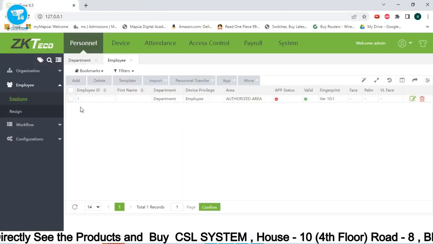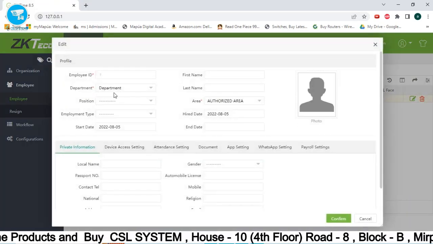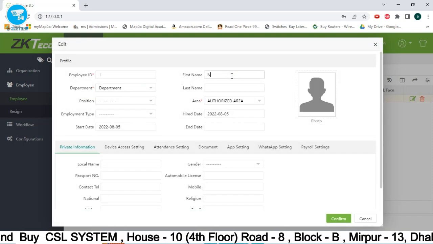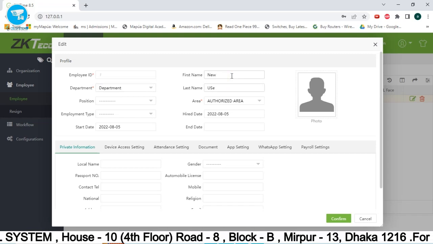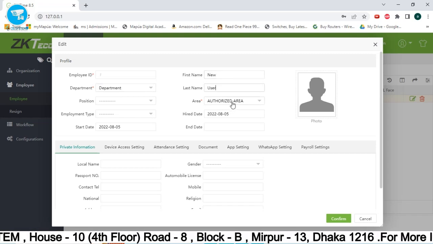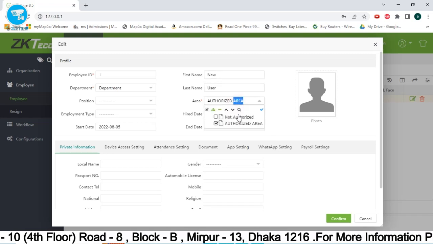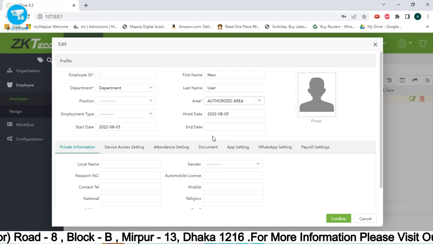Guys, it took some time, but now the employee is here. The employee ID is 1. So let me just put the first name, new, then the last name is user. That belongs to the authorized area. Here, not authorized. If you select not authorized, this user will not be working.